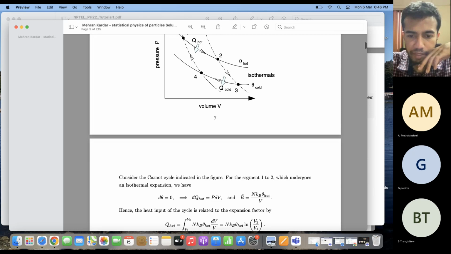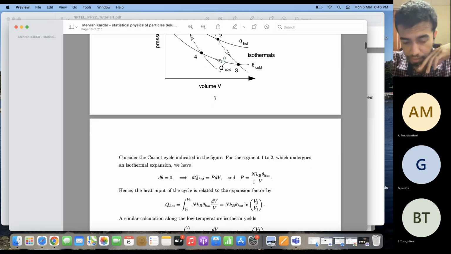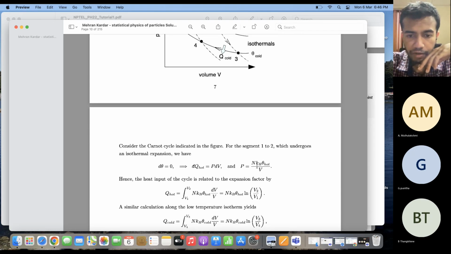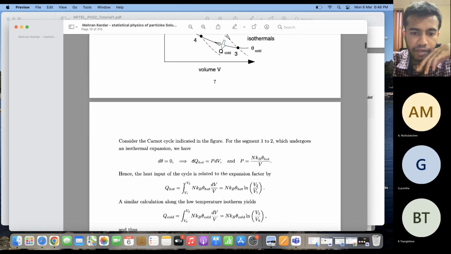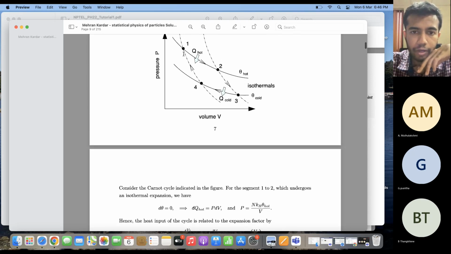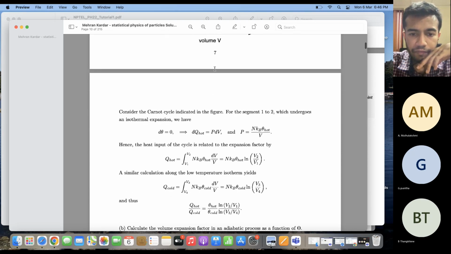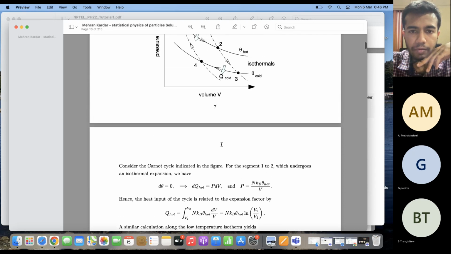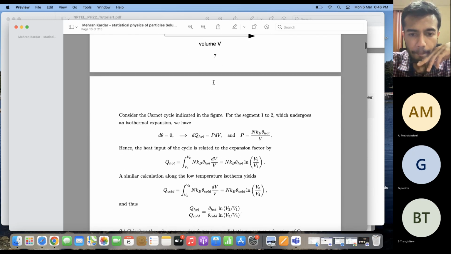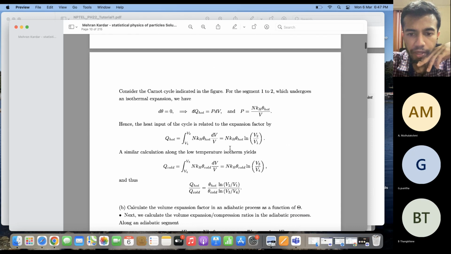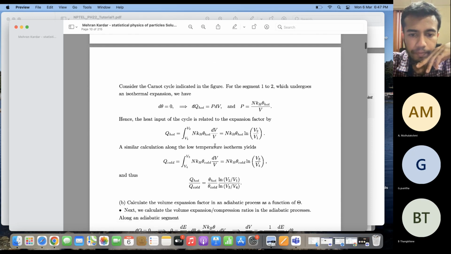So dQ hot is PdV, where P is equal to NkB theta hot by V. This comes from the ideal gas equation. If I substitute this value of P over here, then dQ is equal to NkB theta hot by V dV. And if I integrate from V1 to V2, where V1 is the volume of the system at point 1 and V2 is the volume of the system at point 2, then I will get the total amount of heat which is absorbed as the system goes from 1 to 2. So Q hot is equal to NkB theta hot ln V2 by V1.